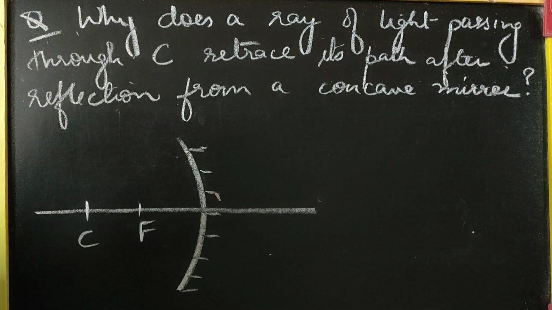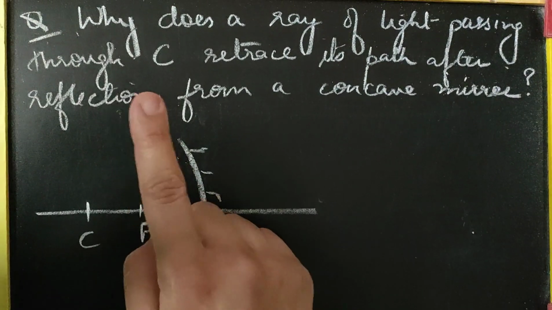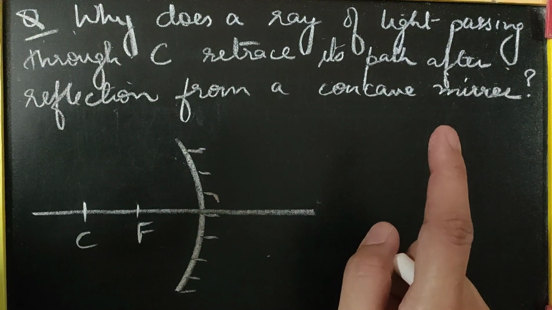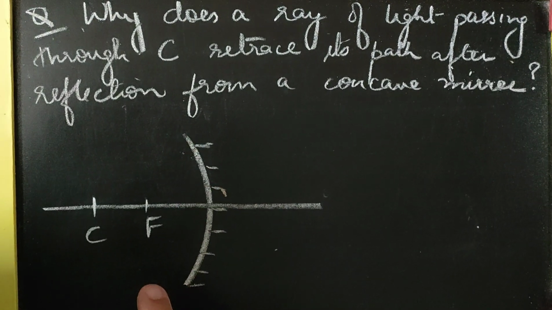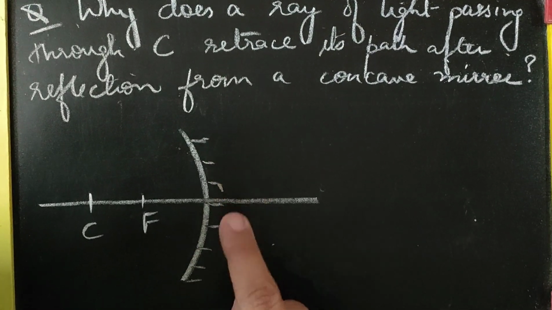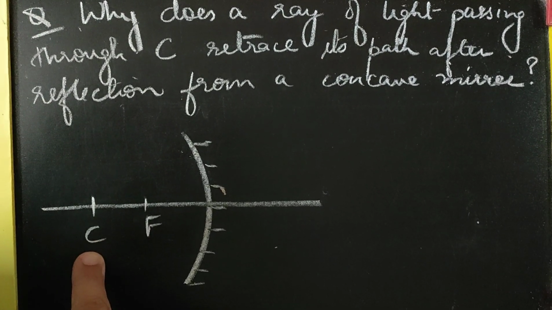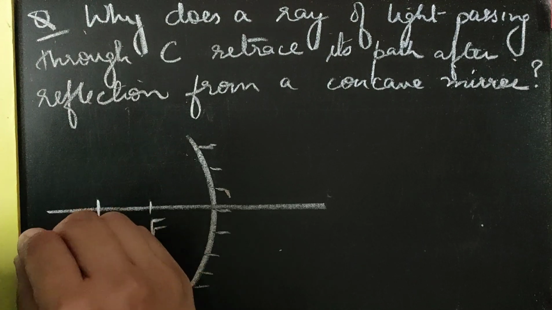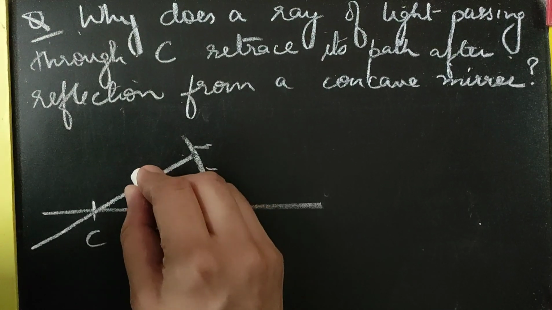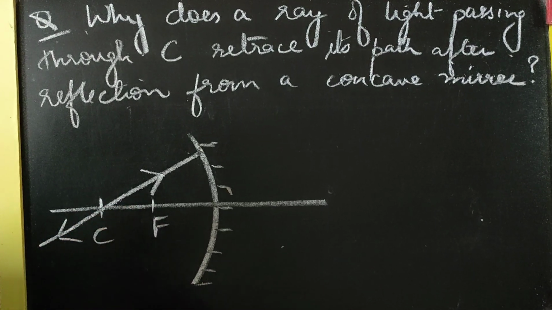So here is another one marker which is usually asked in the exam. It says, why does a ray of light passing through the center of curvature retrace its path after reflection from a concave mirror? So this is a concave mirror I have drawn. The surface which is curved inwards is the reflecting surface, and the outer surface has been shown that it is polished. I have labeled the focus and the center of curvature, and you have been asked that if a light ray passes through the center of curvature, this is something we have done in the rules also, after reflection it retraces its path. So you have to give the justification for this.